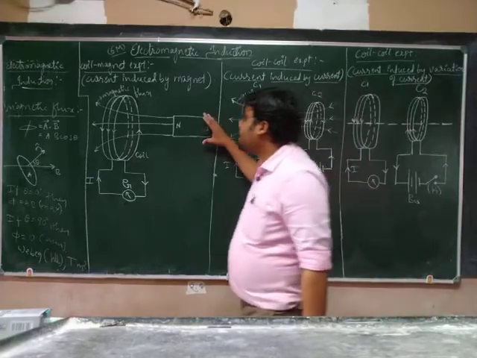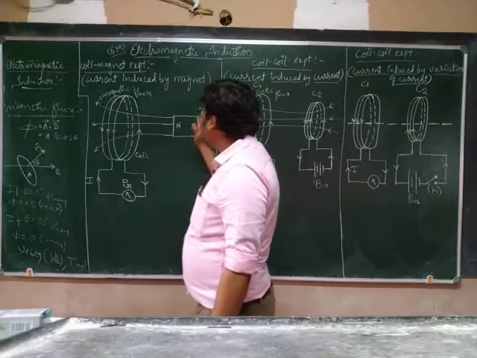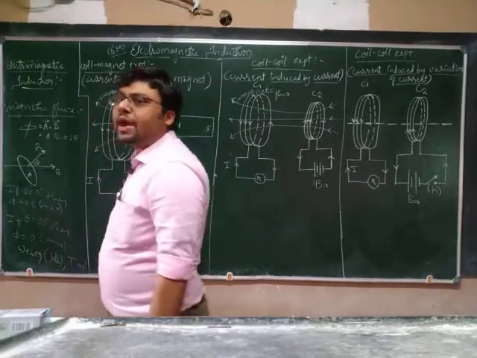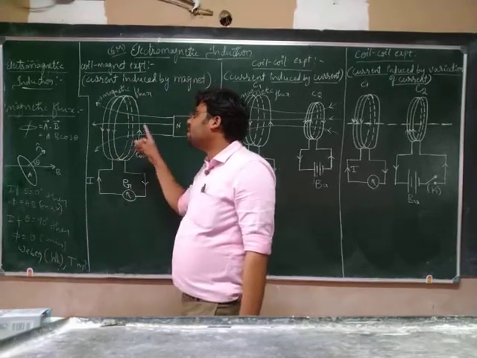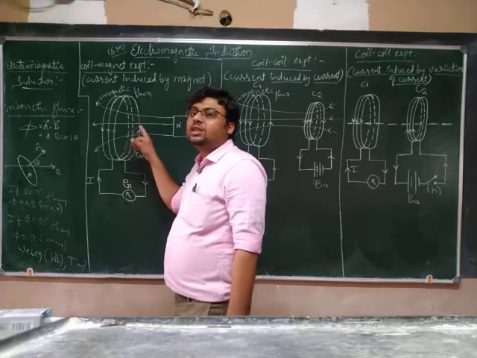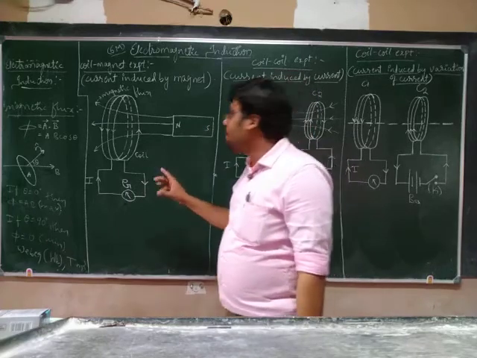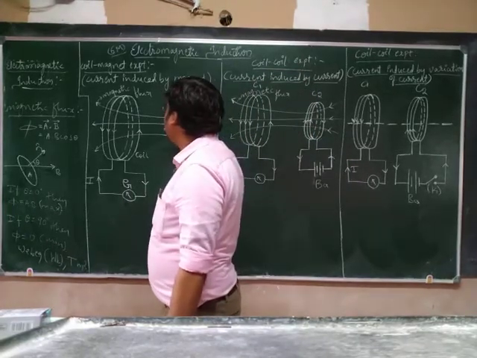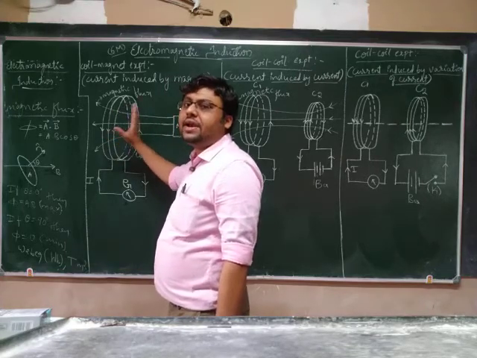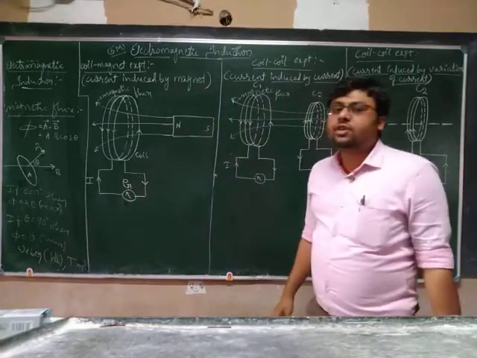Whenever the north pole of the bar magnet moves towards the coil, what happens? A current flows in the coil in one particular direction. So the galvanometer shows deflection in one particular direction. But when the north pole of the bar magnet stops inside, immediately the current flow stops and the galvanometer shows zero deflection.